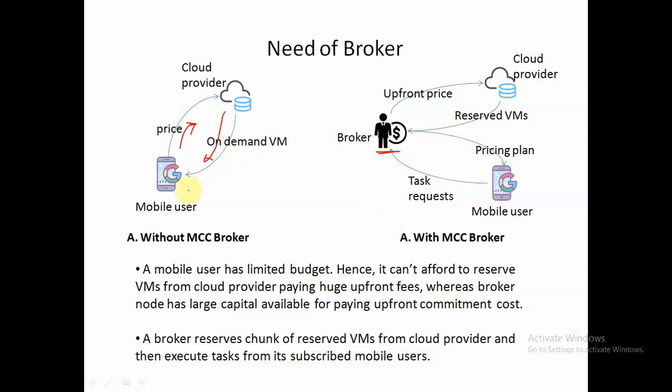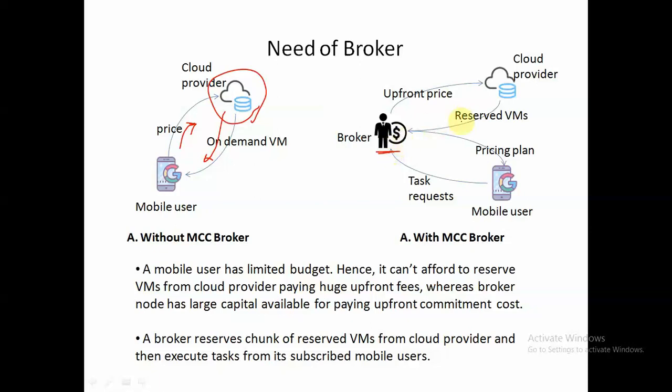So first of all, the mobile user will have a limited budget. So a mobile user can't afford to reserve a large number of reserved virtual machines from this cloud provider and then start using them, because for reserving, a lot of capital is necessary, but a broker has that capital. So a broker can invest a huge amount.